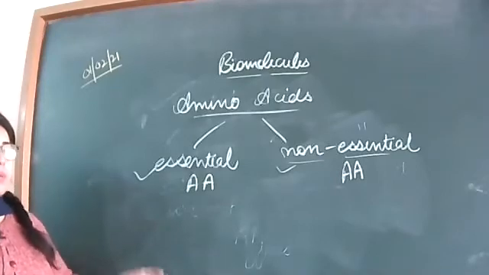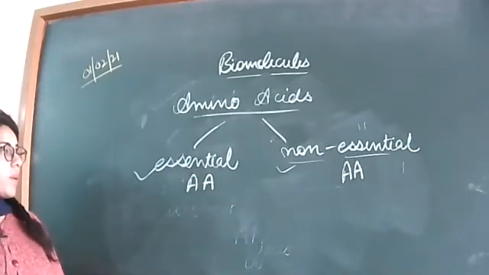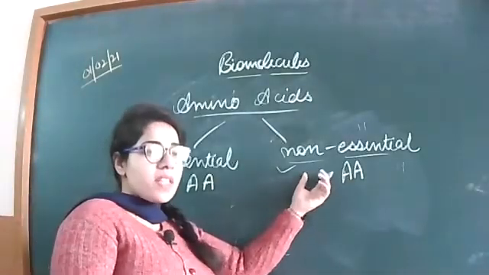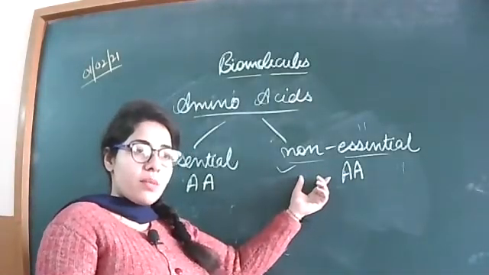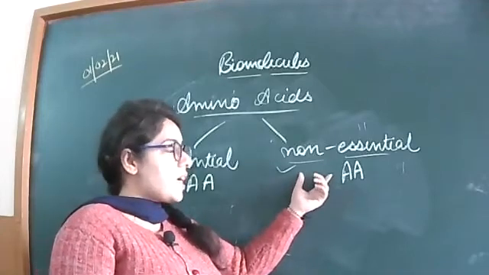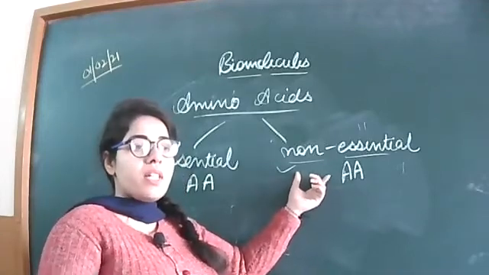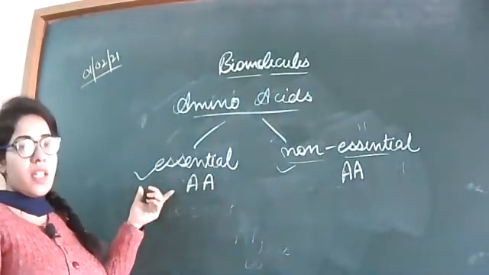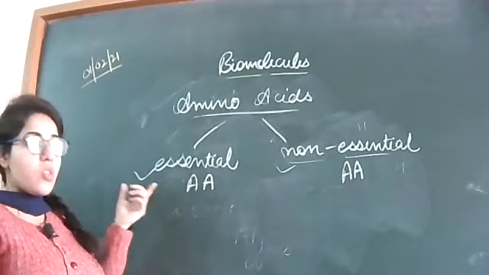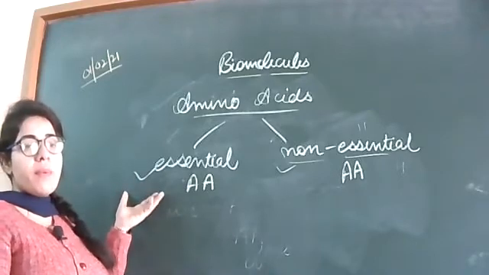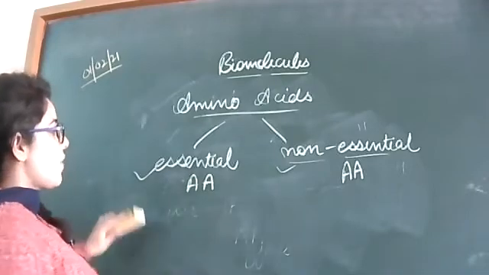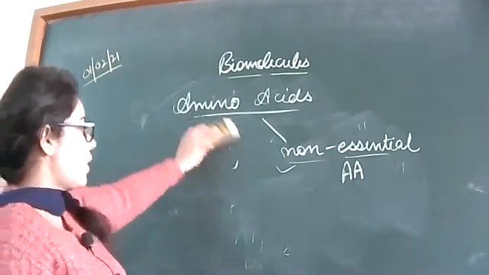It doesn't mean they are not important for us. Both amino acids are important or essential for us, but our body is able to synthesize these amino acids inside the body from other different compounds. But these amino acids cannot be synthesized by the body. So it's very important that they must be present in our diet. So these are the essential amino acids and the non-essential amino acids.